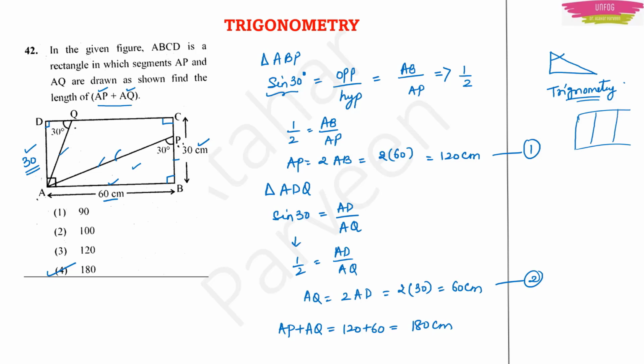You should know the values of the angles: sine 30, sine 60, sine 45, like that only, cos 30, cos 45, cos 60. You should know all the trigonometric angle values, the trigonometric ratios, and the trigonometric identities. Okay.